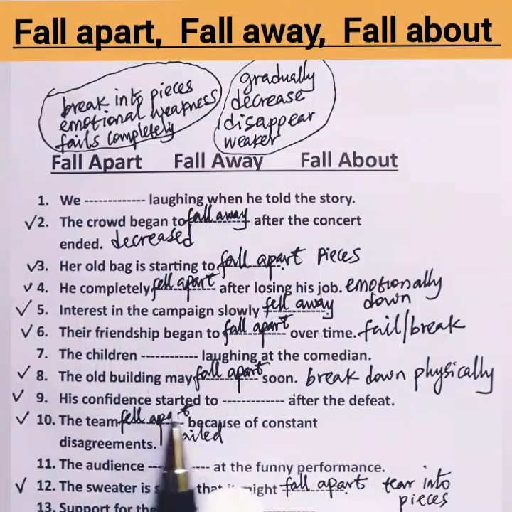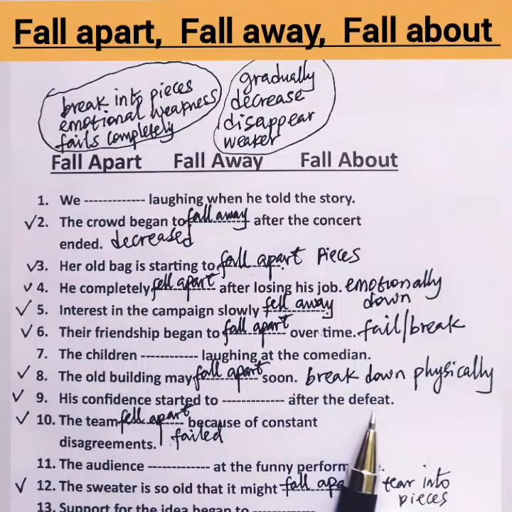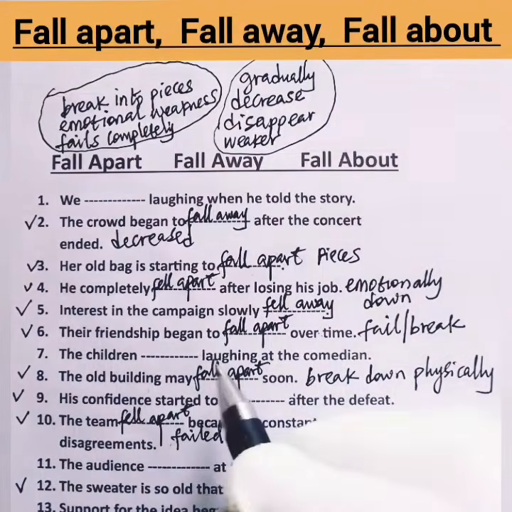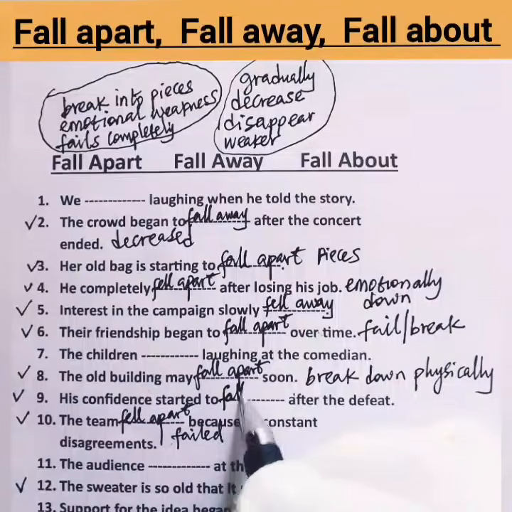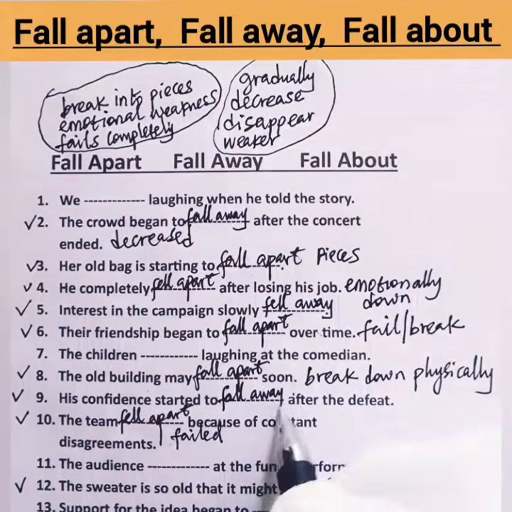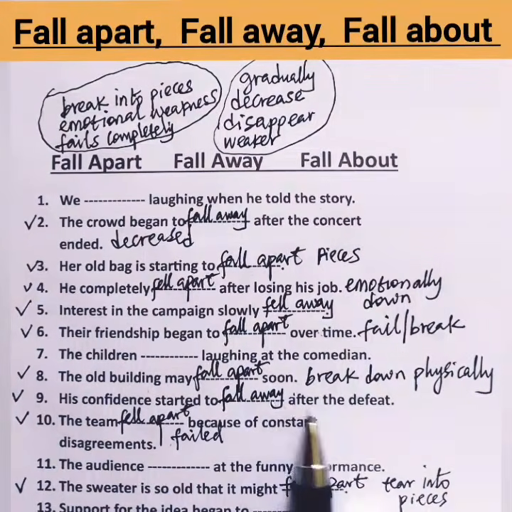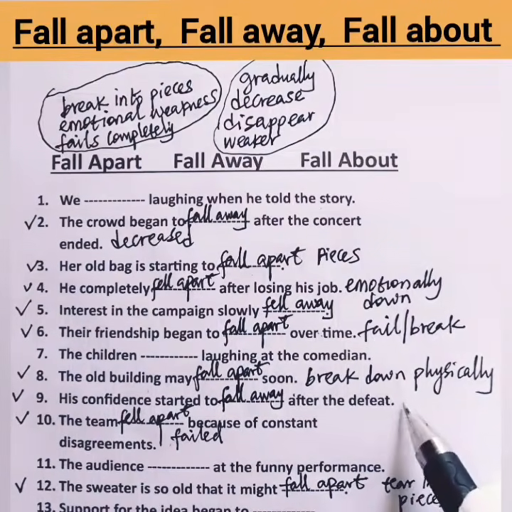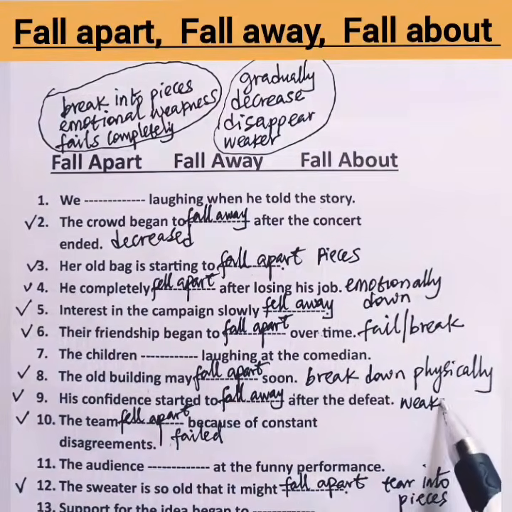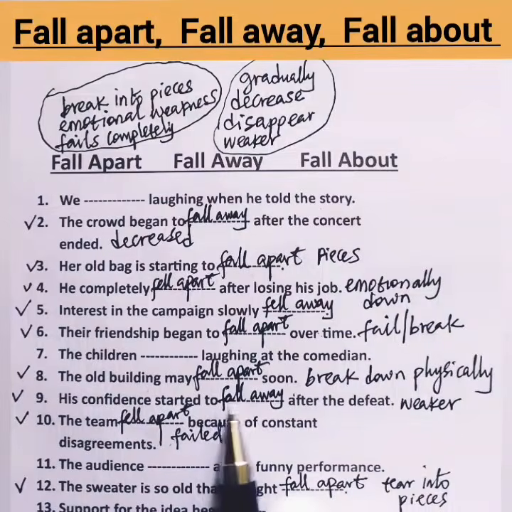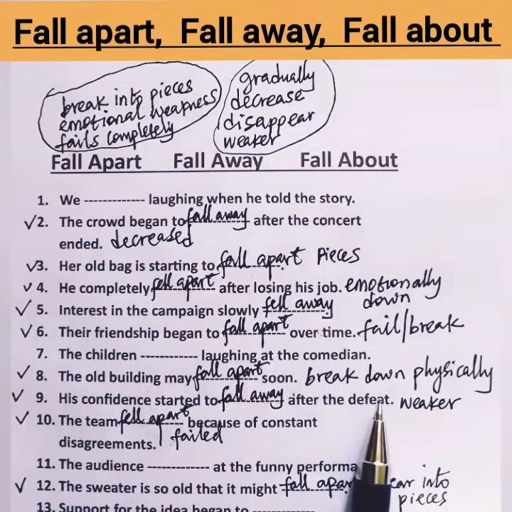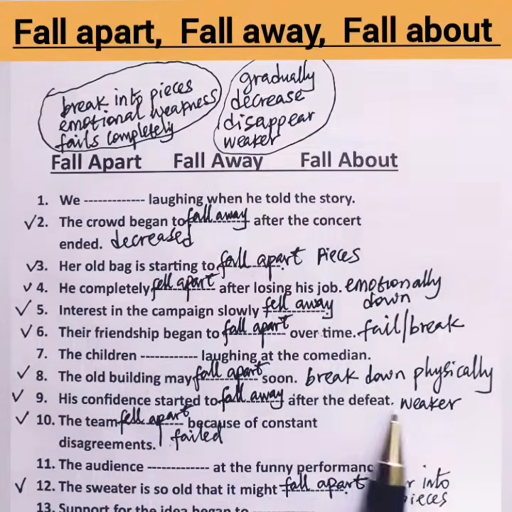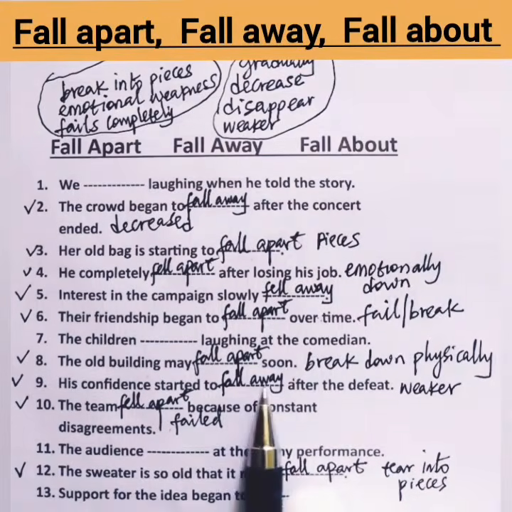His confidence started to blank after the defeat, started to fall away. This means that his confidence gradually became weaker. He started losing confidence after the defeat. That's what it means. His confidence started falling away.